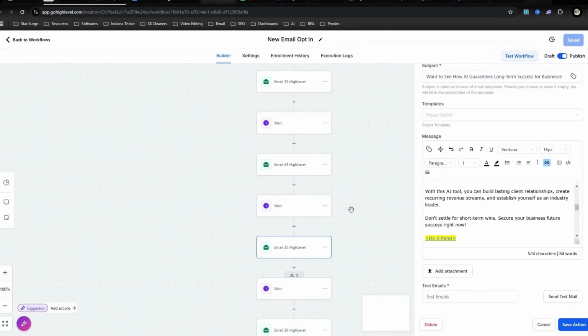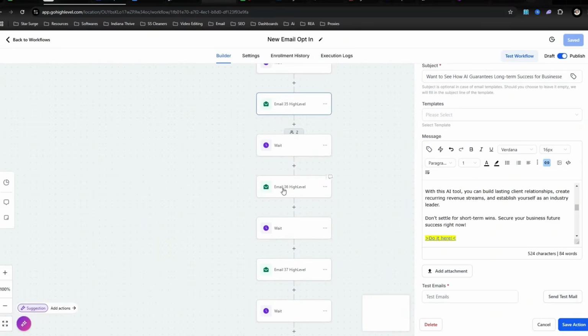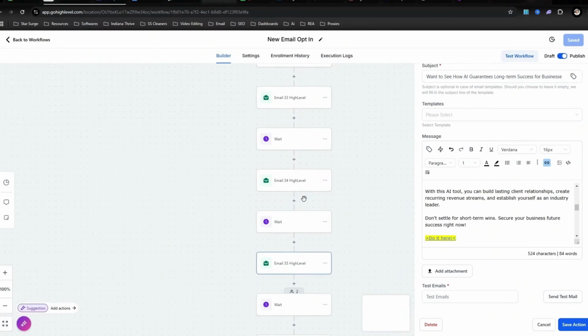So what this allows us to do is we're going to go in the settings, and inside the settings portion of the custom values, boom, that's where you're going to place your affiliate link. And then every one of these emails that has that custom value, it automatically populates in there for you.